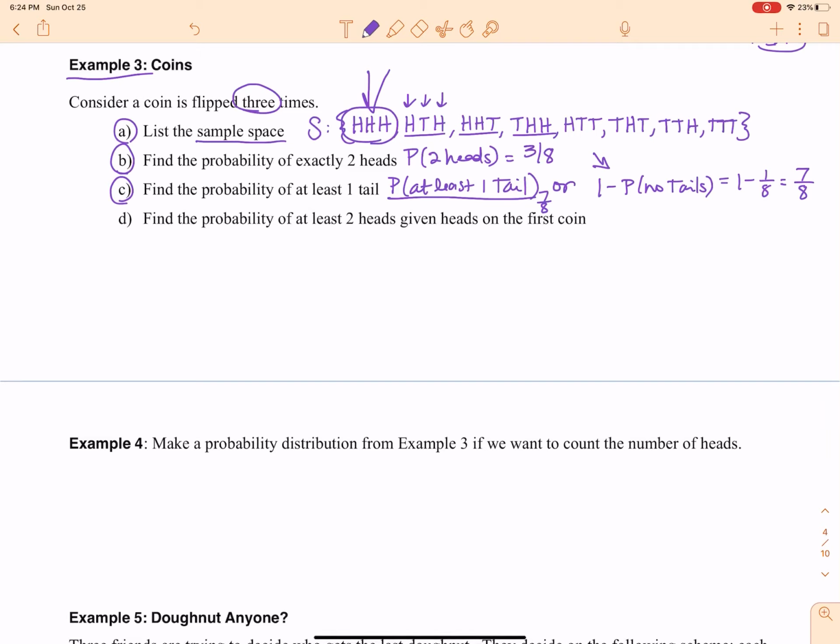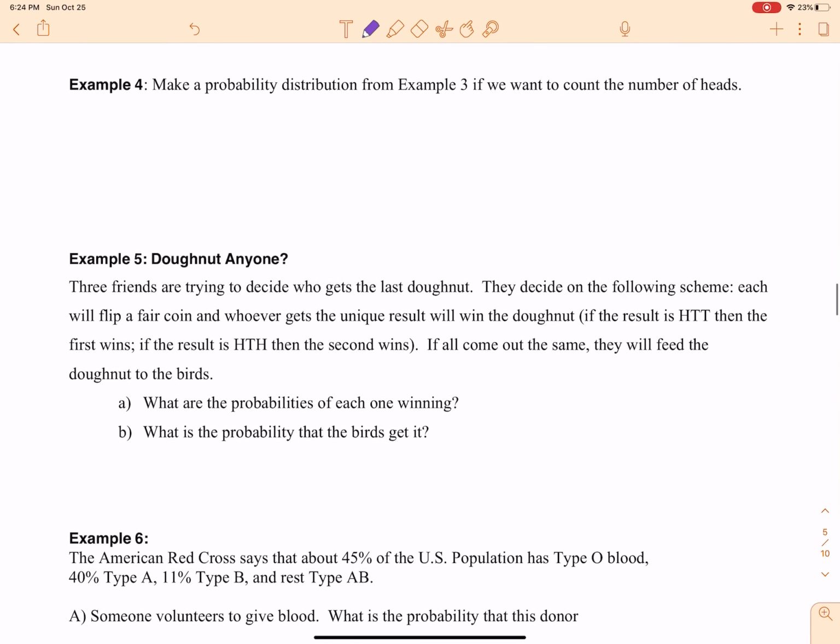There you go. Okay, part D, find the probability at least 2 heads given heads on the first coin. Okay, this speaks to conditional probability, and we are not there yet, so I am going to politely skip that part of the question, and we will revisit that later on. But I wanted you to see part A, B, and C because that speaks to the basic stuff we're doing right now. All right, more things that we talked about in our vocabulary was the idea of a probability distribution.